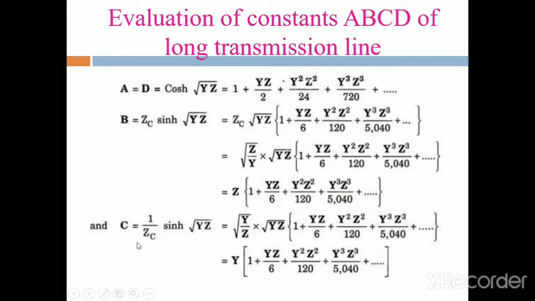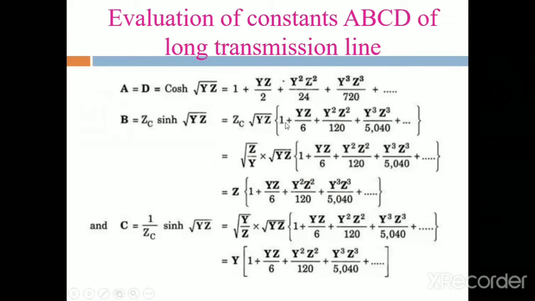Okay, what is the formula for that Zc? Zc is equal to the square root of Z by Y. So 1 by Zc means root of y by z. Sin hx formula: what is the formula for that sin hx? We already wrote it above. That is sin hx, that is root of yz.